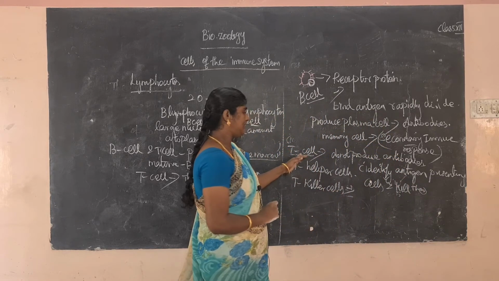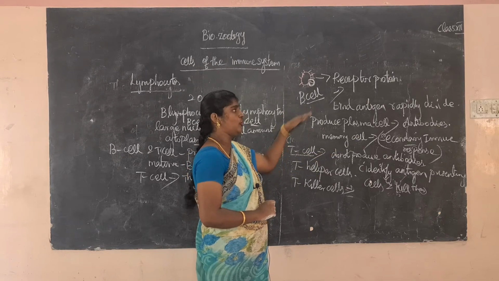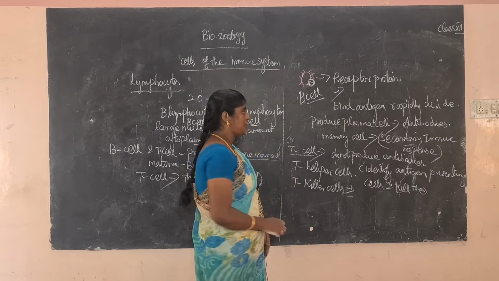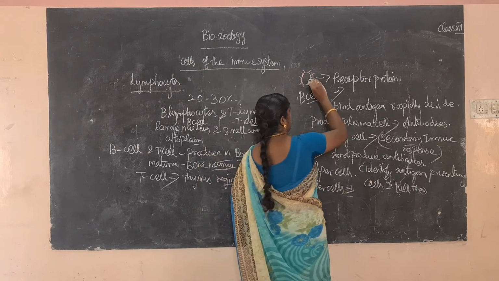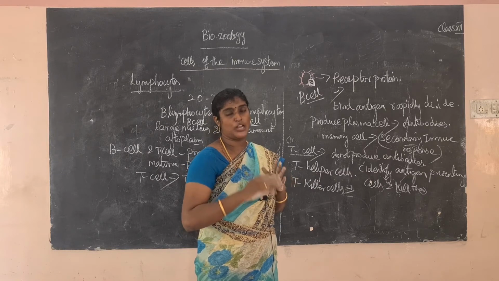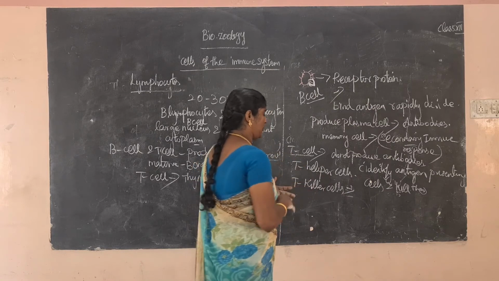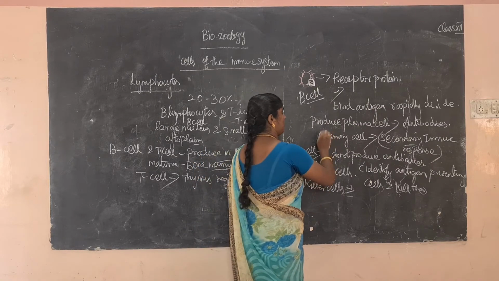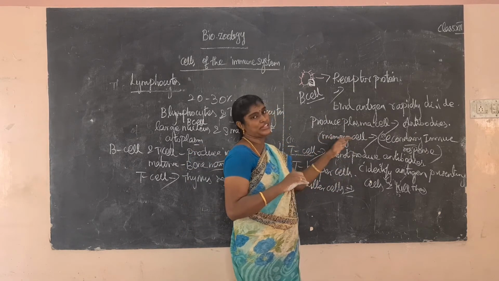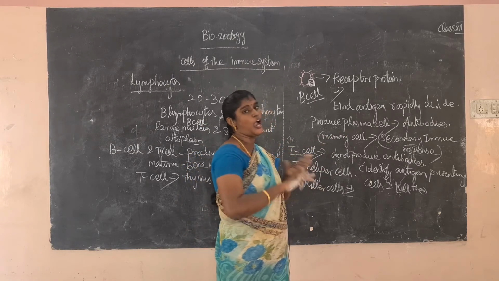Okay, so what is a T cell? T cell என்ன செய்யாது அப்படினா do not produce antibody, but B cell produces antibody because அதுல என்ன இருக்கும், the specific recognition site receptor proteins present. The receptor proteins bind to the antigen, it rapidly divides and produces the plasma cell. The plasma cell produces antibodies. The antibodies kill the microbes, neutralize the microbes. Some B cells do not produce antibodies, so remember that it's the formation of the memory cell. The memory cells are only involved in the secondary immune response, but T cell does not produce antibody.